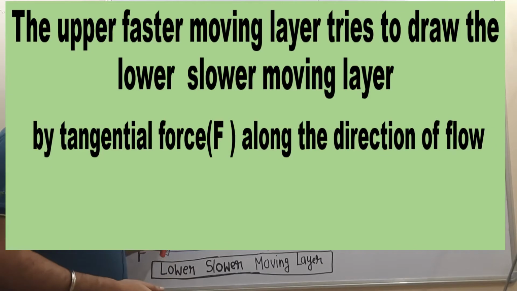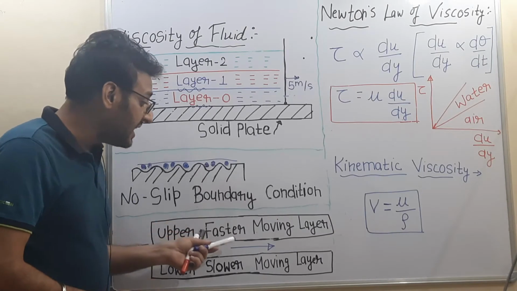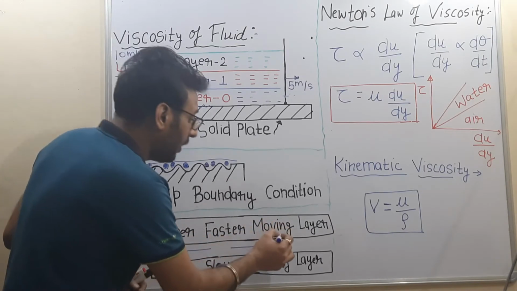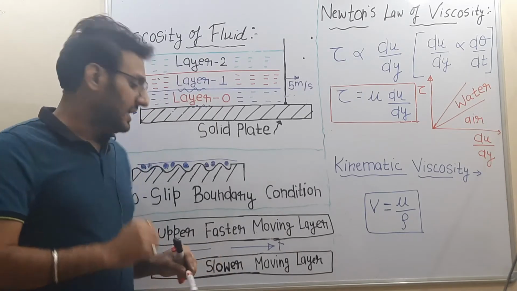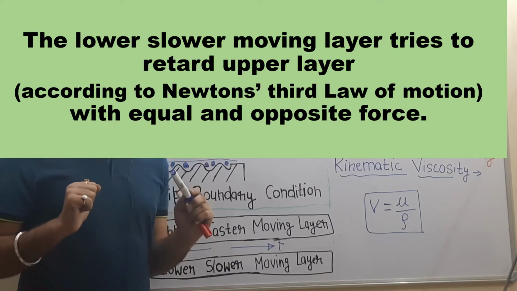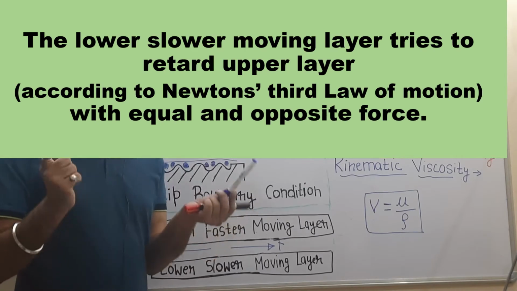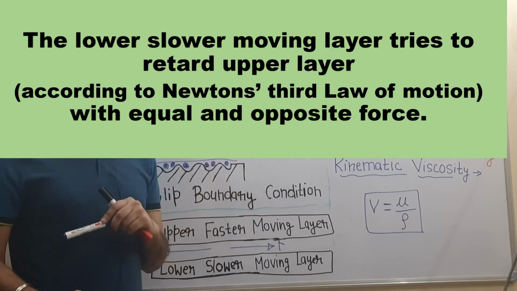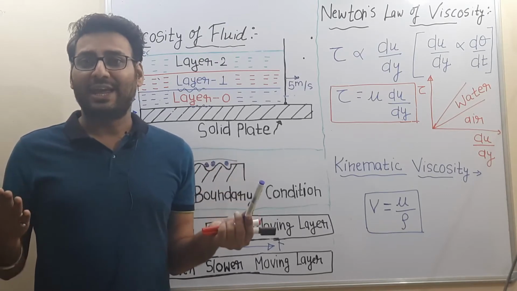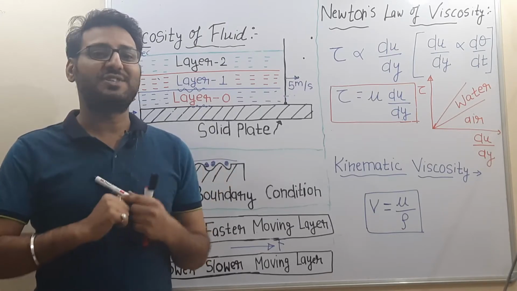Now what happens? This upper faster moving layer tries to draw the lower slower moving layer. But how? By applying a tangential force F along the direction of flow. The lower slower moving layer tries to retard the upper faster moving layer by applying an equal and opposite force F. Why is all this happening? All this is happening because of a fluid property which is known as viscosity.